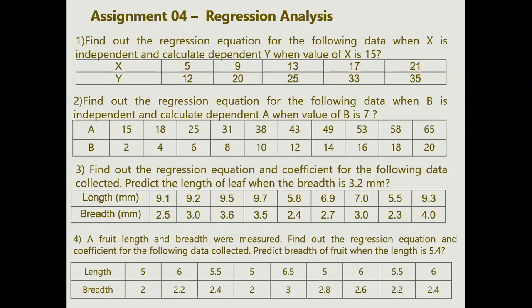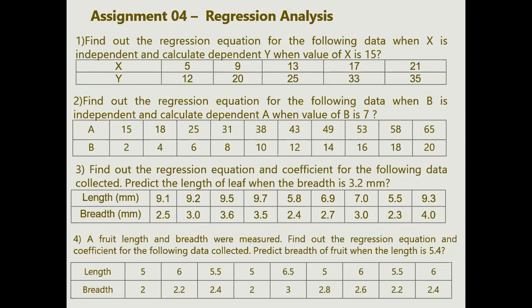Okay, now students, just look at this fourth sum. A fruit's length and breadth were measured. Find out the regression equation and predict the breadth of the fruit when the length is 5.4. Now here is a big confusion. What is your x and what is your y? Means how to find now your independent one. Just try. What is your independent, length or breadth?